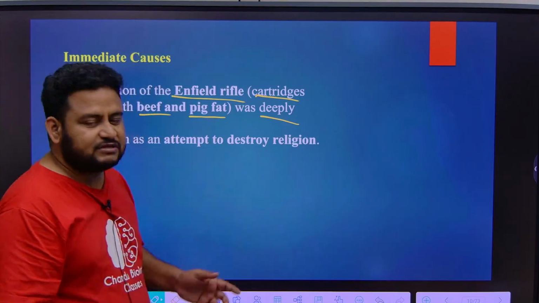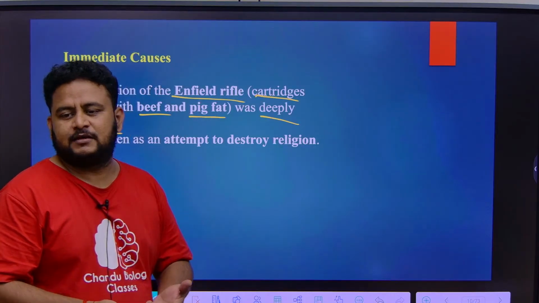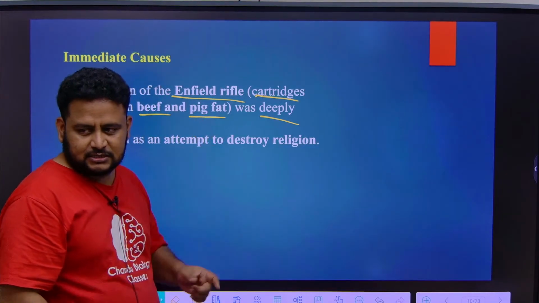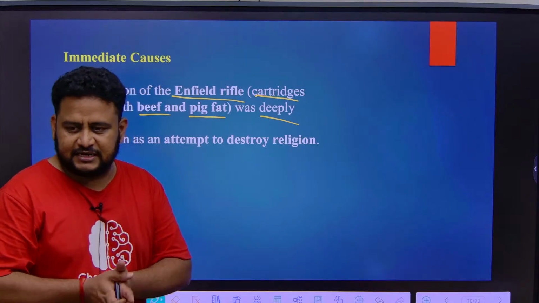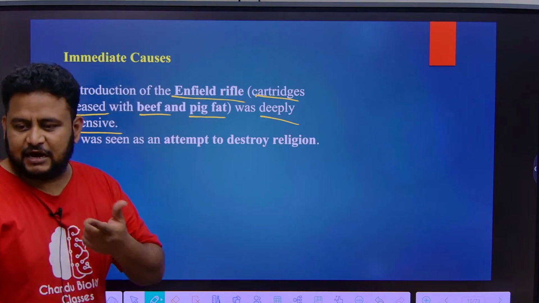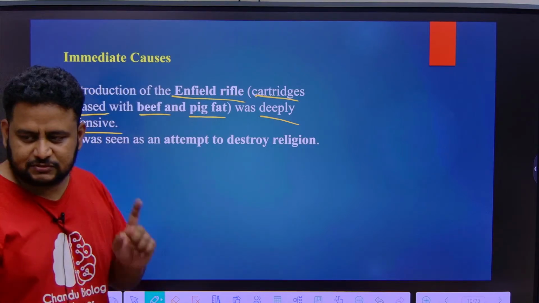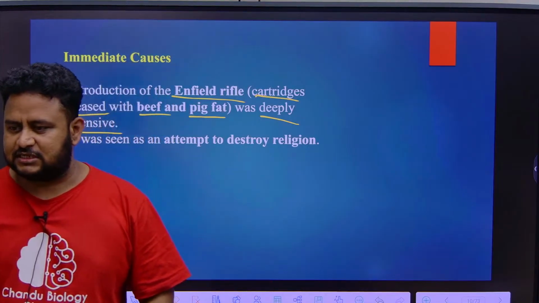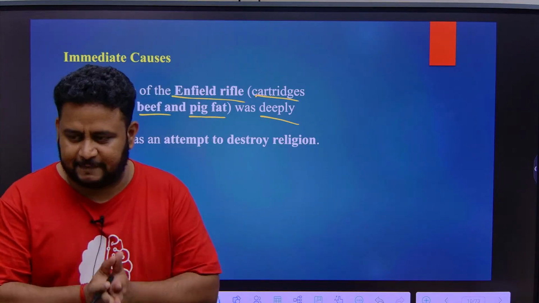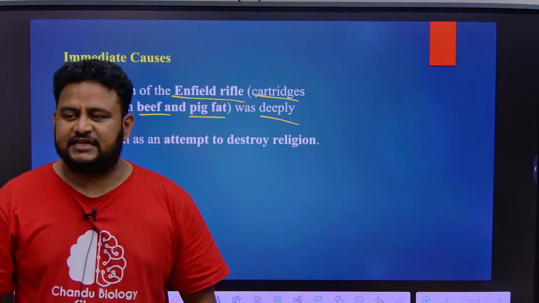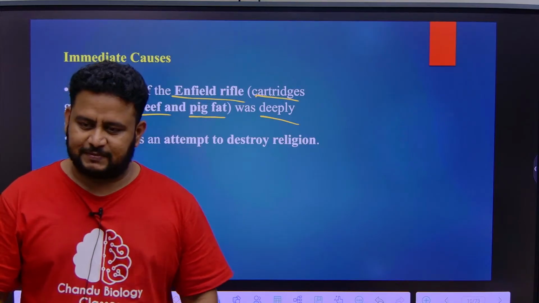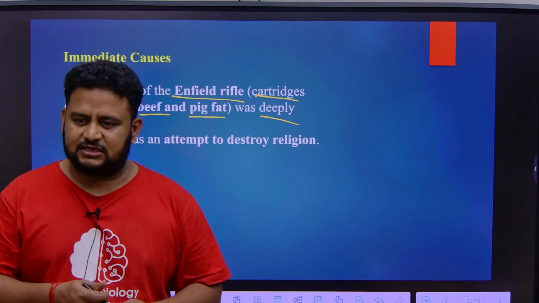This cartridge was greased with pig fat and also cow fat. So this was hurting the religious sentiments of Hindus and also Muslims, the religious sentiments of Indians. It was deeply offensive, directly offensive. This was the immediate cause. That's why the soldiers refused to provide service, and in each barrack, each unit of the army, called a regiment, the news spread that this is being done and they started revolting. In one of the regiments, an Indian soldier shot at a British officer also.